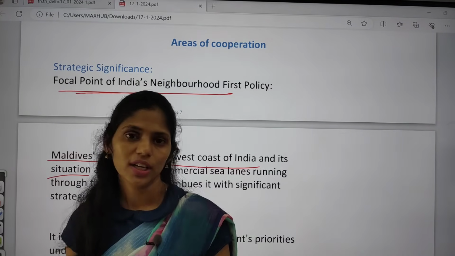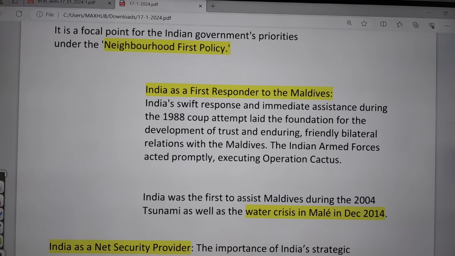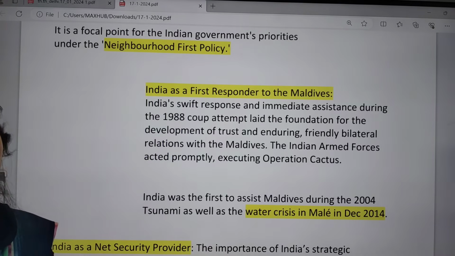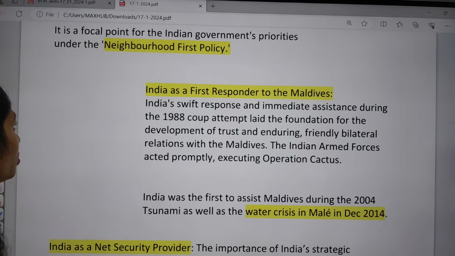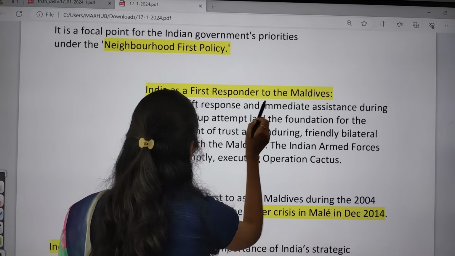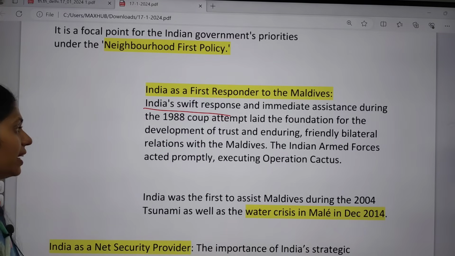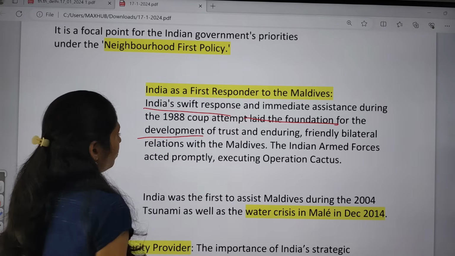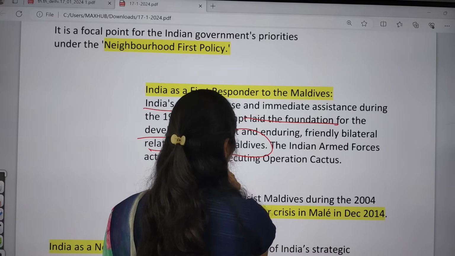It is a focal point for the Indian government's priorities under the Neighbourhood First policy. Under this policy, India gives importance to the countries which share a boundary. We are considering the Maldives, and with the Maldives also we have this Neighbourhood First policy. And India is the first responder to the Maldives. India's swift response and immediate assistance during the 1998 coup attempt laid the foundation for the development of trust as well as enduring friendly bilateral relations with the Maldives.